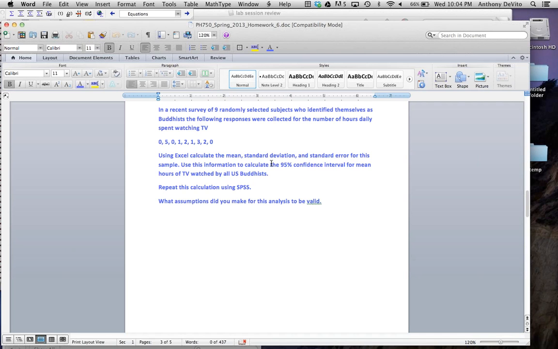Use this information to calculate the 95% confidence interval for the mean number of hours of TV watched by all U.S. Buddhists. Repeat the calculation using SPSS. So we're going to get a look at a couple of these things, and SPSS is also going to give us some more insight into this as well. What assumptions did you make for this analysis to be valid? Well, we're about to take a look at this.